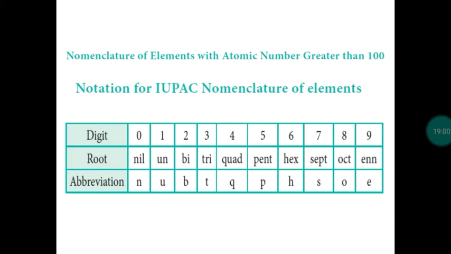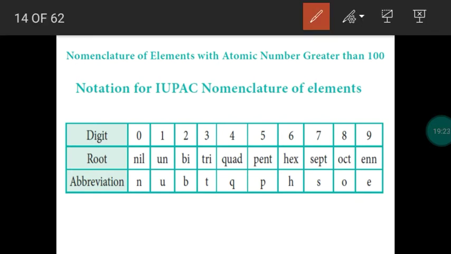So after discovering or preparing an element with atomic number more than 100, until getting a permanent name, we can follow a temporary name. The temporary name can be given based on certain rules. So IUPAC has given certain rules to give a tentative name for elements with atomic number more than 100. So what is the first rule? Use the root words. For each number, we have root words. Based on the root words, we can write the name for the element.